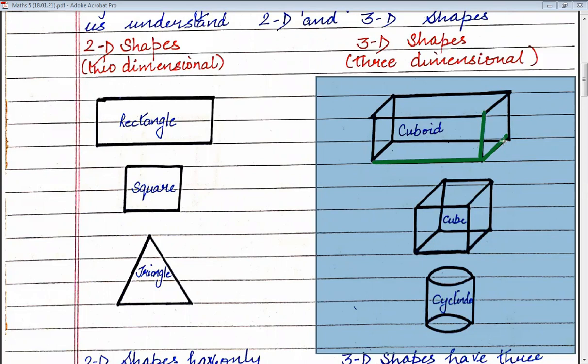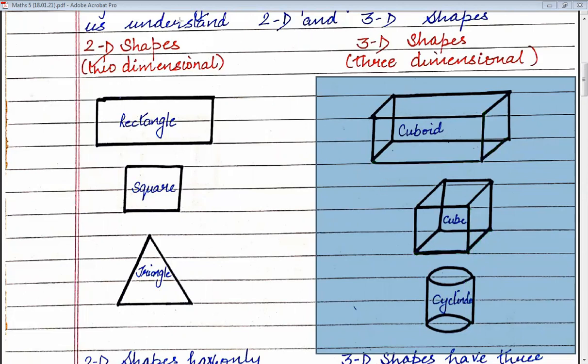There is thickness also. Now let's discuss the cube also. This is the side, as all the sides are equal in a cube. Now this is also a side, and this one is the thickness. Now in the cylinder also, this is its thickness, the inside one. So these are your three-dimensional shapes.